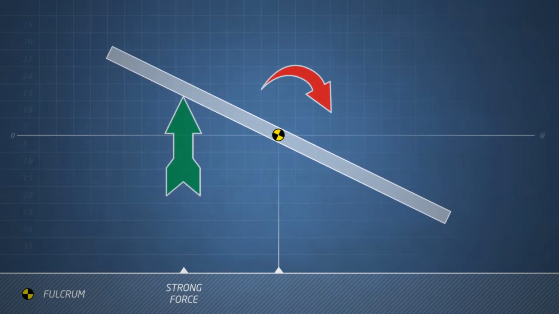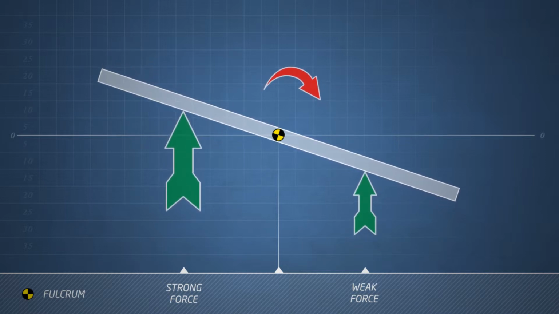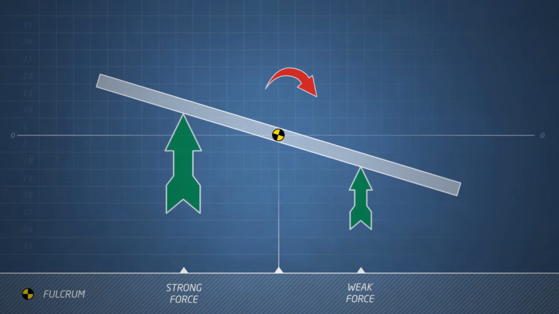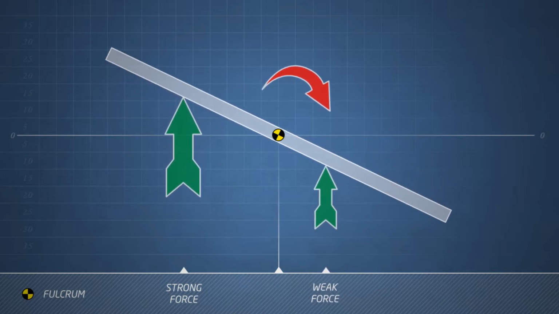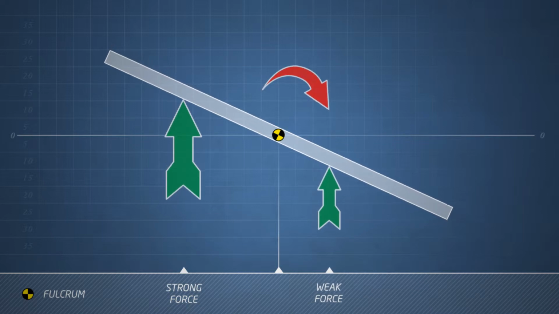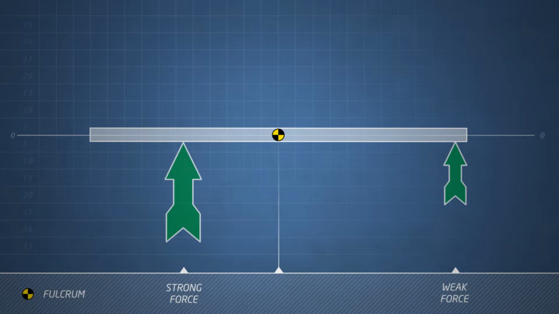If the described moment is counteracted by a smaller force at the same distance in the opposite direction from the fulcrum, the resulting moment is lower. In any case, the beam again starts to rotate. For each counteracting force, there is exactly one distance from the fulcrum for the generation of a moment of the same magnitude and opposite direction as the original one to balance the beam.